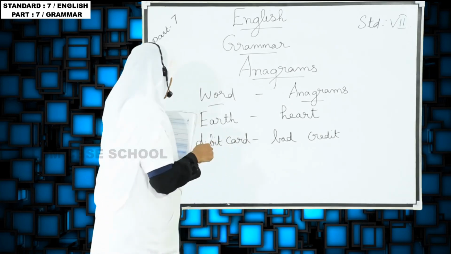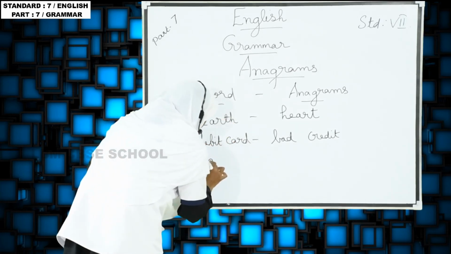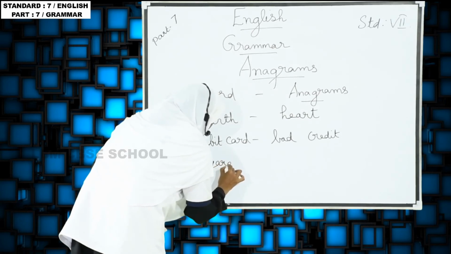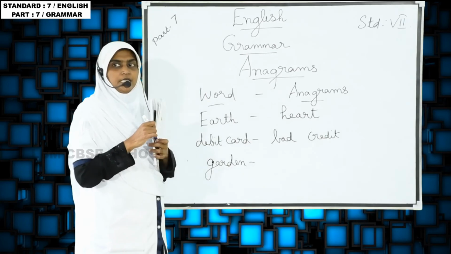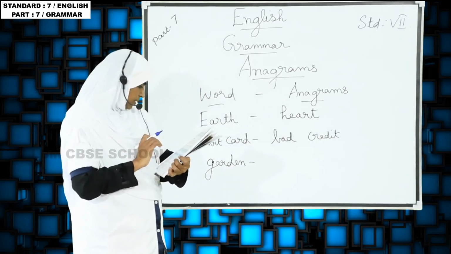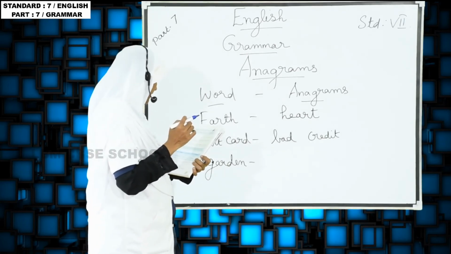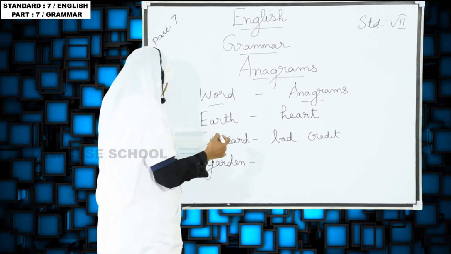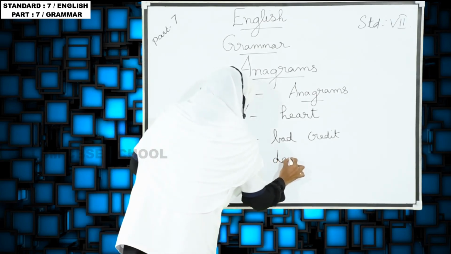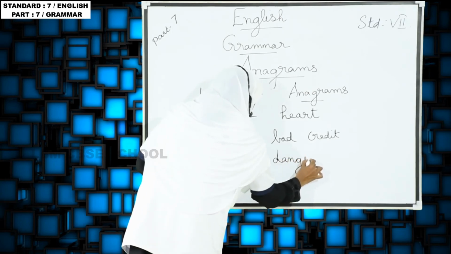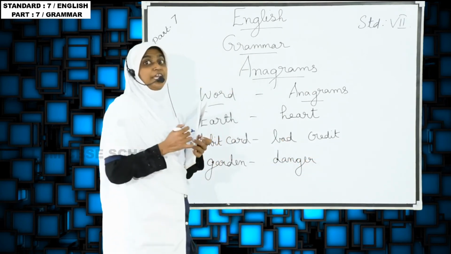It's a very new and interesting one. Garden. How will you change it? What are the letters we can take? D-A-N-G-E-R, danger.